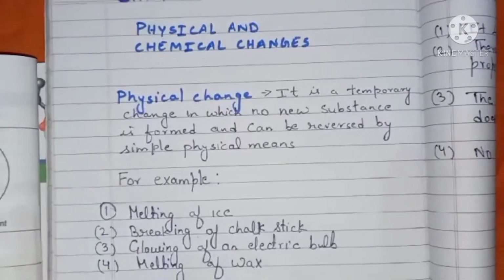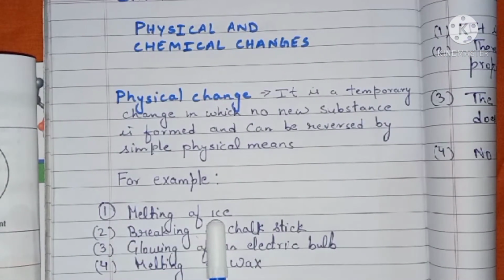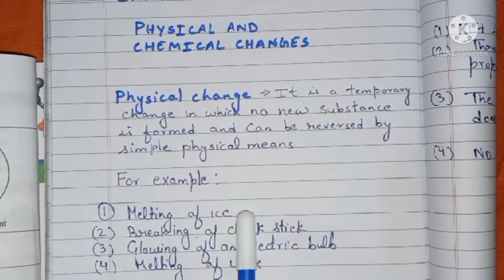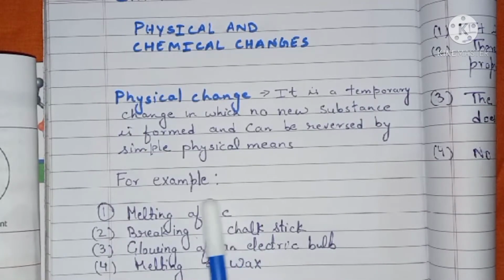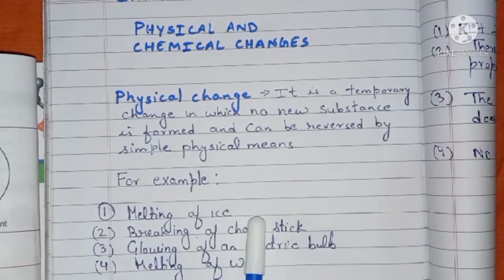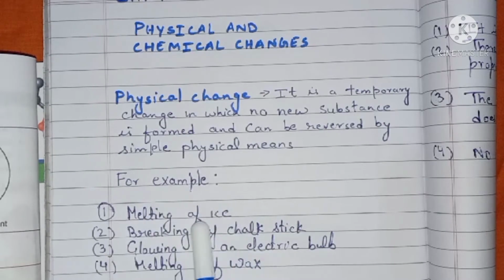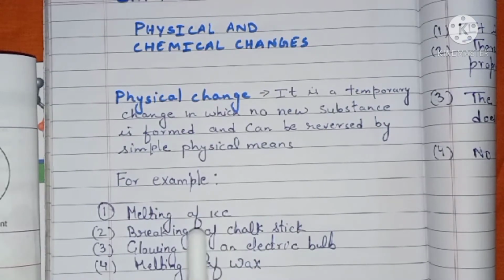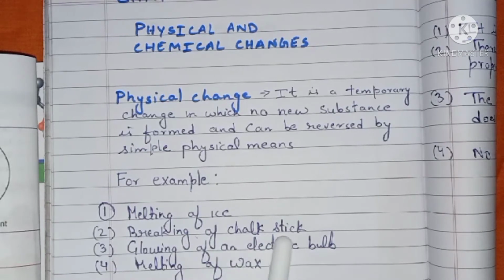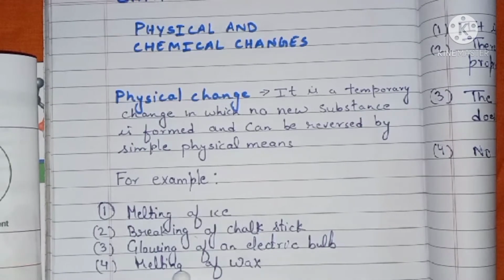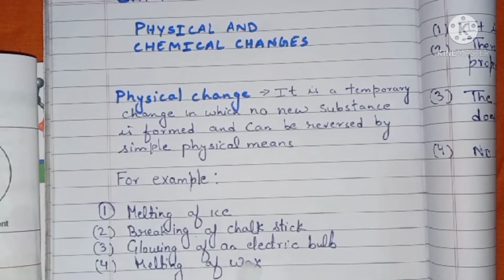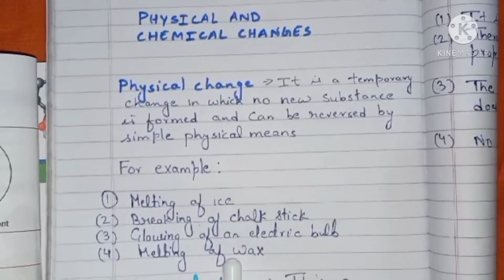See some examples. Melting of ice is a physical change because ice converts into water and water again converts back into ice. So we can say no new substance is formed in melting of ice. Like this, breaking of a chalk stick is also a physical change because in this also no new substance is formed. Glowing of an electric bulb is also a physical change. Melting of wax is also a physical change. So these are the examples of physical change.